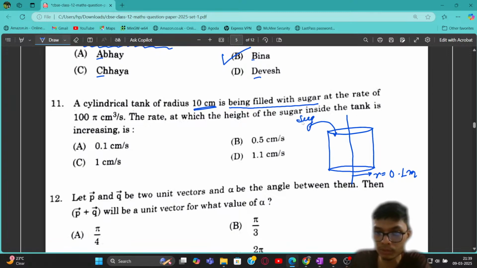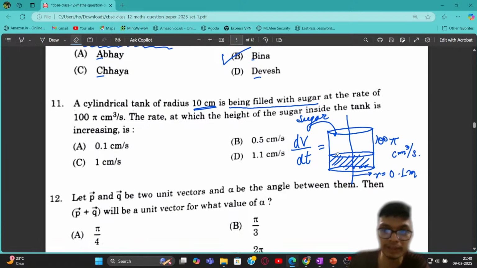So we are pouring sugar inside the tank, so basically it is the volume which is increasing. It is the volume of the sugar that is increasing inside this cylindrical tank. So I will say that the rate of change of the volume of the sugar with respect to time is given as 100 pi centimeter cube per second. Let us first keep it in centimeters only, rather than converting into meters.